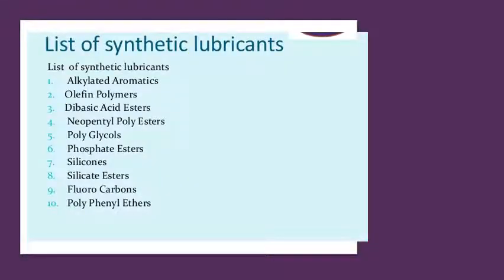There are several synthetic lubricants. Examples include the alkylated aromatics, olefin polymers, dibasic acid esters, polyesters, and polyglycols, which can be used under very high temperature. Phosphate esters and silicones are very good synthetic lubricants. Silicate esters, fluorocarbons, polyphenol ethers. So there is a long list of synthetic lubricants. Because of its unique properties, we can use it for the desired application.